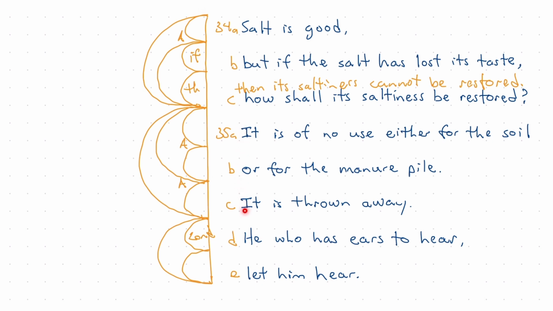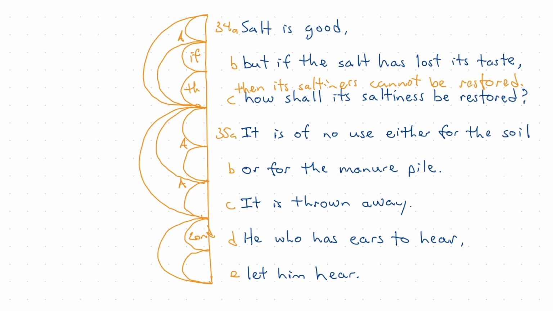Is 35 an answer to the question stated in verse 34? I don't think so. As I read through this, this idea that this is a rhetorical question seems to stand. And then this seems to have equal weight in verse 34 to what Jesus is saying here in verse 35.